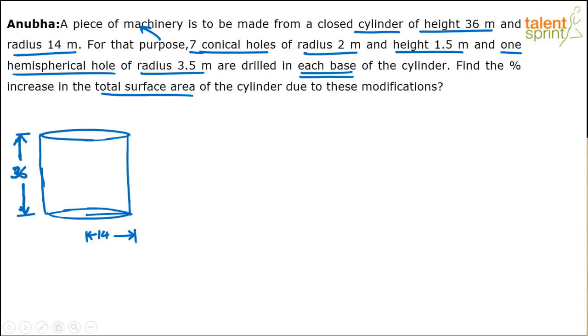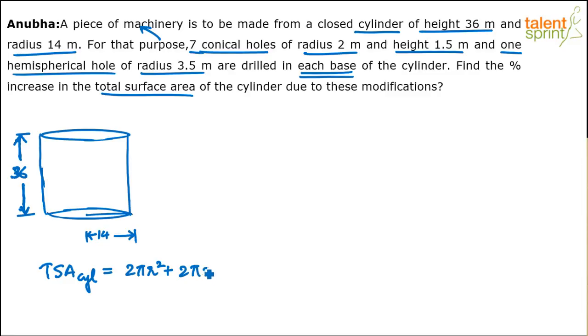Now, we are trying to make a piece of machinery out of this. For that purpose, we are making conical holes. Now understand, the question is about total surface area. What do you mean by total surface area? Total surface area of a cylinder is the sum of the surface area of the base plus this base plus the lateral surface area. This is like a circular box, right? So total surface area of the cylinder is 2 pi r square plus 2 pi rh.